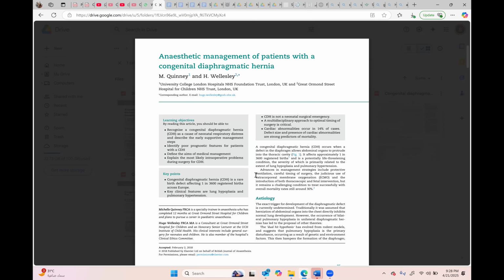Okay, and the main problem in this patient will be lung maturation. Again, the answer is that you will try to make sure that the lungs mature rather than doing the surgery, because if the lungs are not matured, the baby will not survive. And these are patients who will be premature.